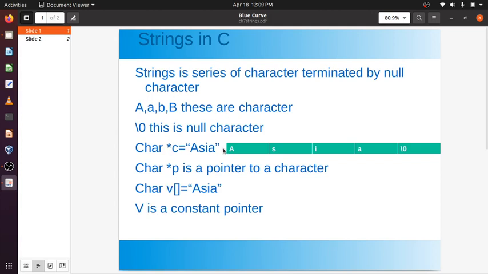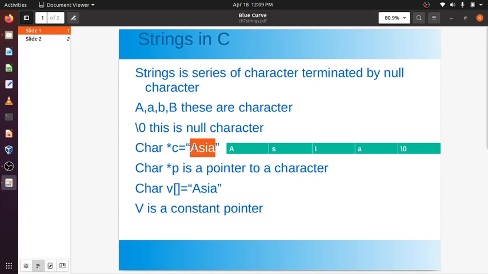Instead of writing an array notation like this, I can just write star C. It means C is a pointer to character. After that I can do like this, and it will have the same effect. Only thing, I cannot change the content of this. I can access Asia through C, but I cannot change the content of the memory location where Asia is written. It becomes a constant.